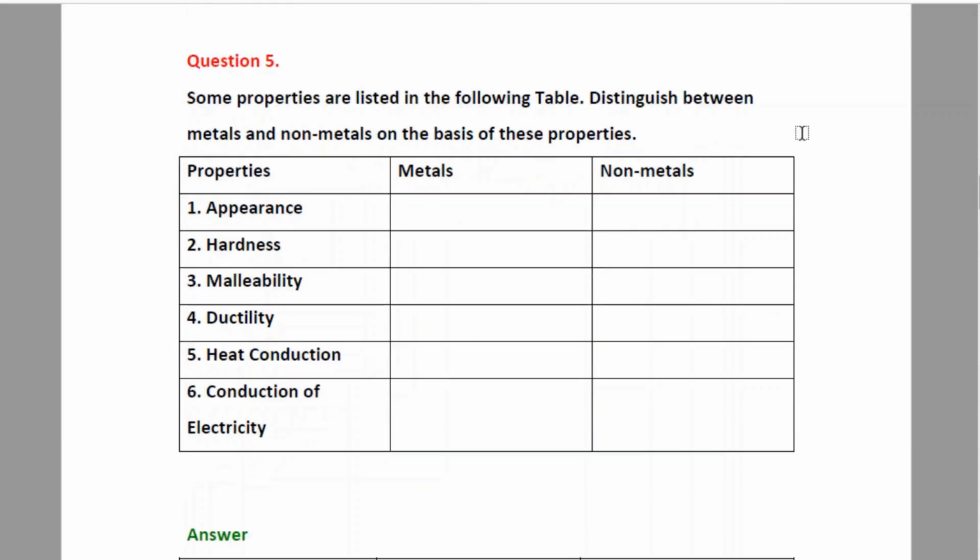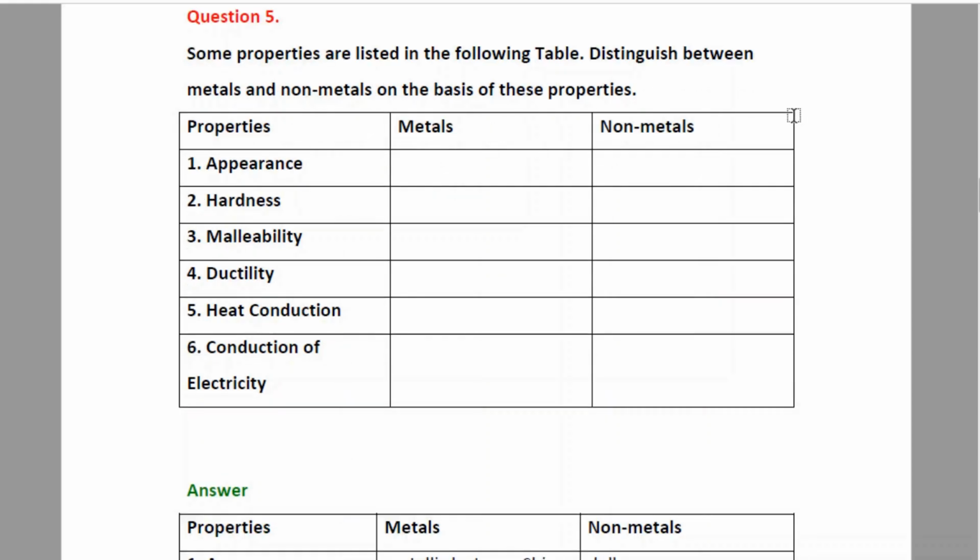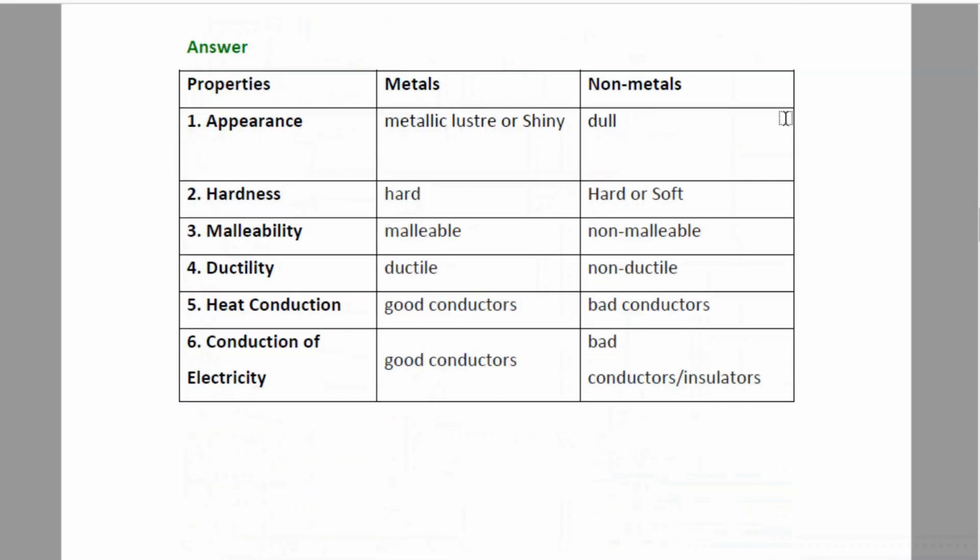Now next question, question number 5. Some properties are listed in the following table. Distinguish between metals and non-metals on the basis of these properties. The properties are appearance, hardness, malleability, ductility, heat conduction, and conduction of electricity. Again, we will see the answers.